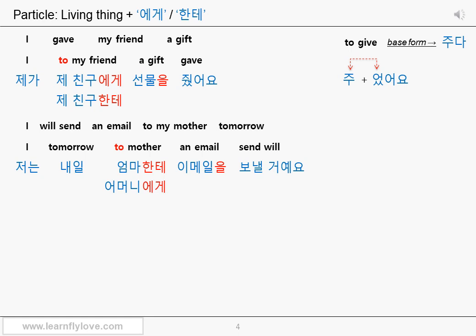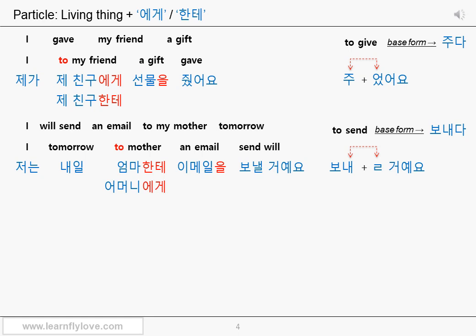An email. Email is just 이메일 in Korean. It's a direct object of the verb send. So you can add the object particle 을, 이메일을, but it can be omitted. Send will or will send. The base form of the verb to send is 보내다. The stem is 보내. And the last letter 내 doesn't have a final consonant. So you add a final ㄹ consonant and 거예요.